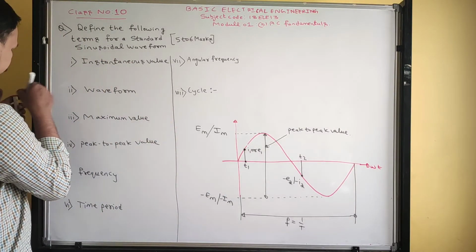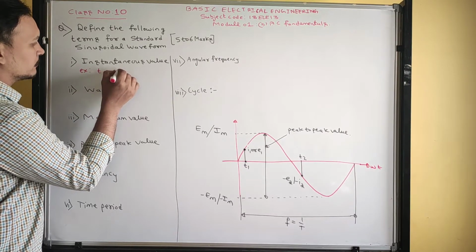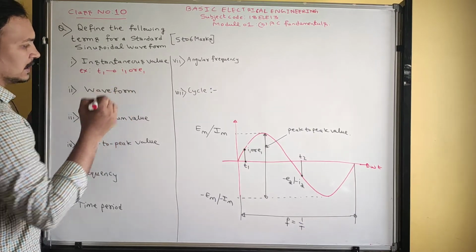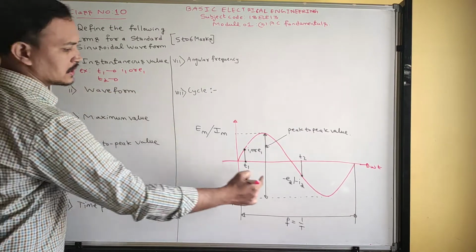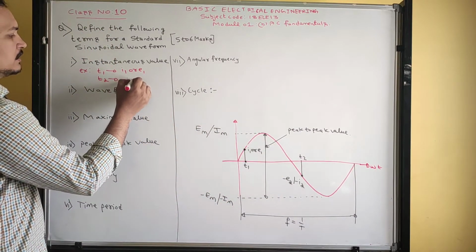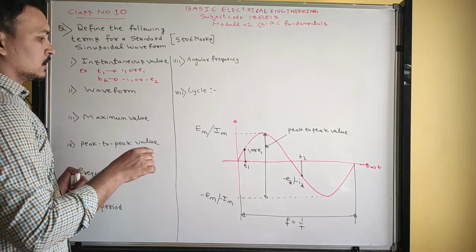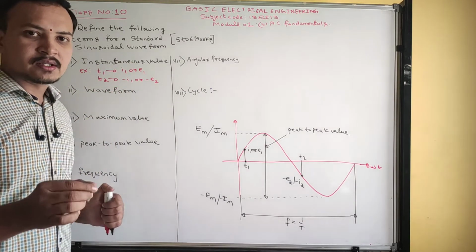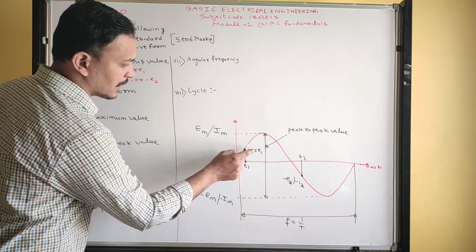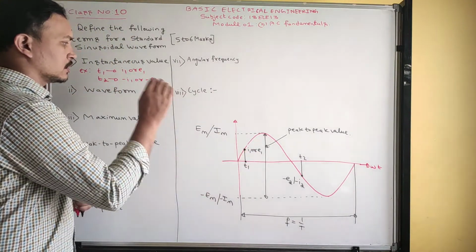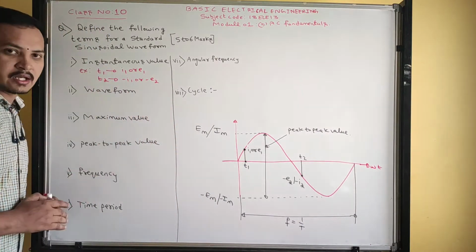So for example, we can write at instant t1, what is the value? I1 or E1. Similarly, at instant t2, what is the instantaneous value? Minus I2 or minus E2. So make a note, instantaneous values are always represented by small letters. That's why I have written small i1 and e1. Instantaneous values should be written in small letters. So that is the meaning and definition of instantaneous value.